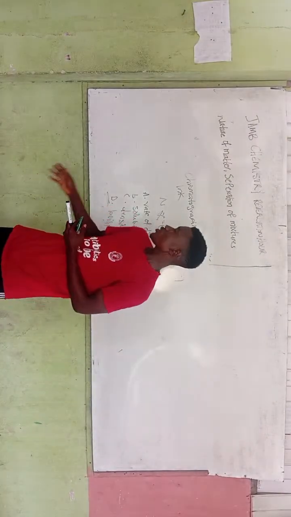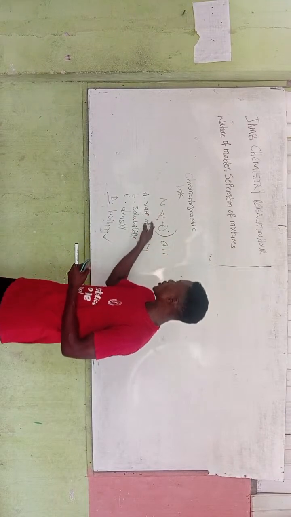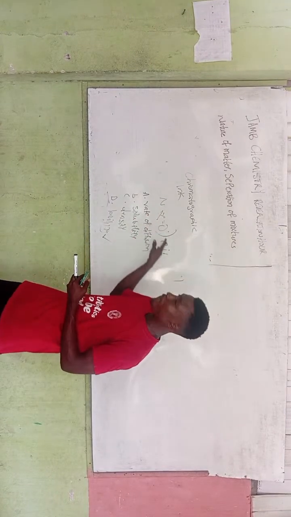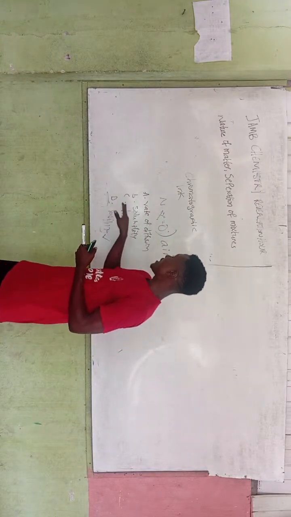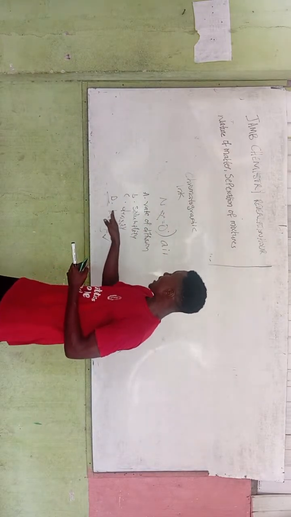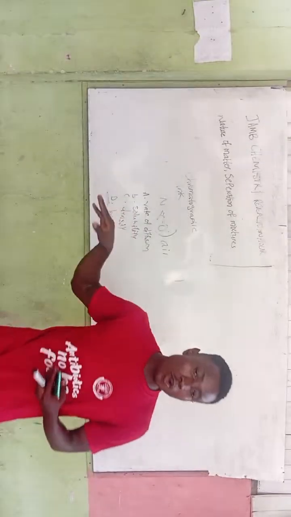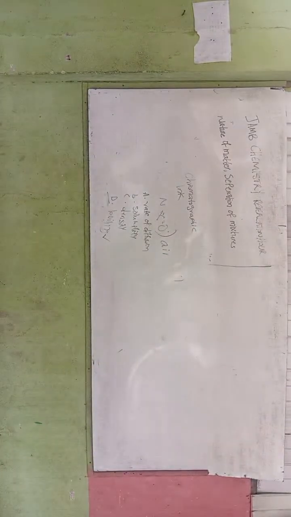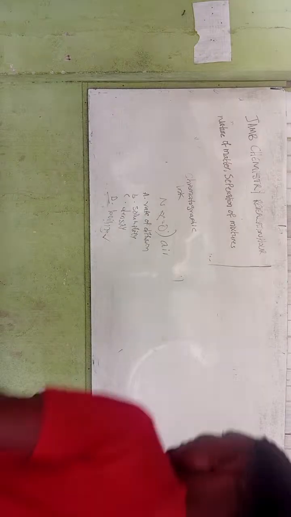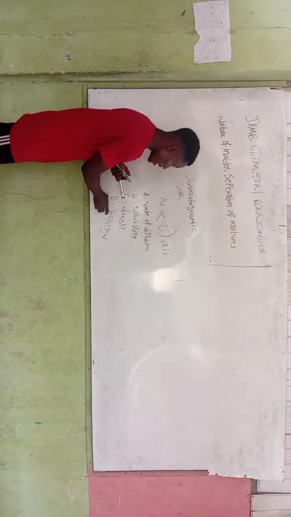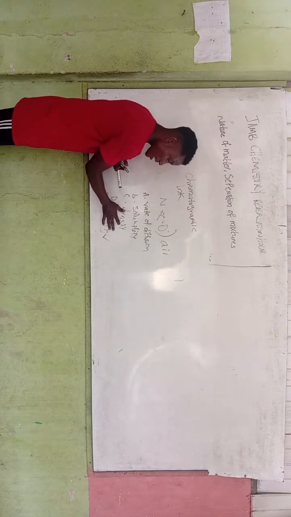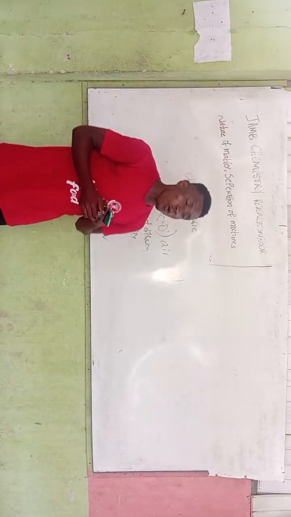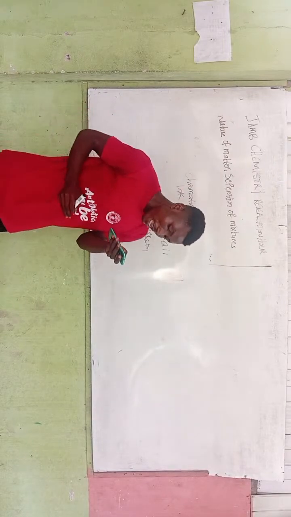So the answer there: the preparation of nitrogen and oxygen industrially from air is not the rate of diffusion, neither is it the solubility, neither is it the density, but the answer is D, which is the boiling point. So that is just it. It is based on the boiling point. So the next question there,